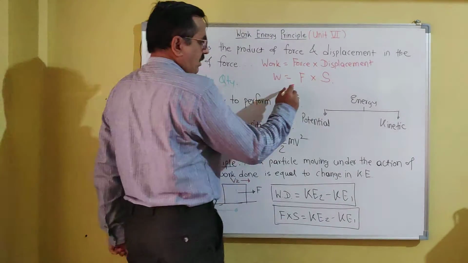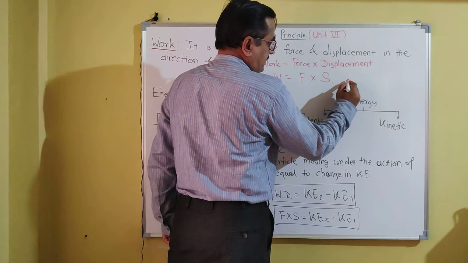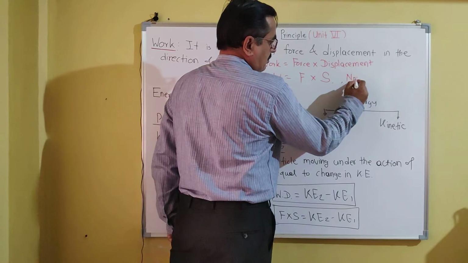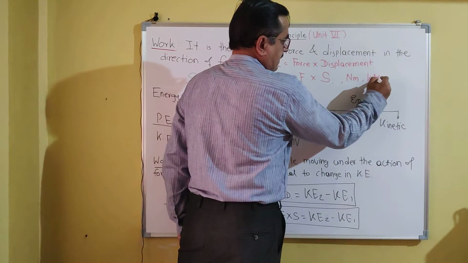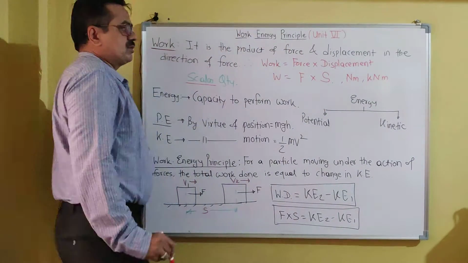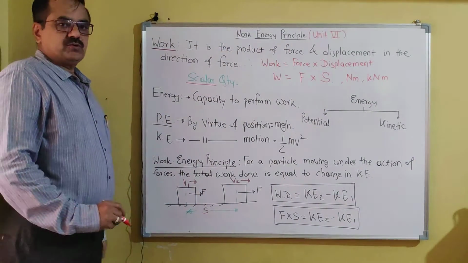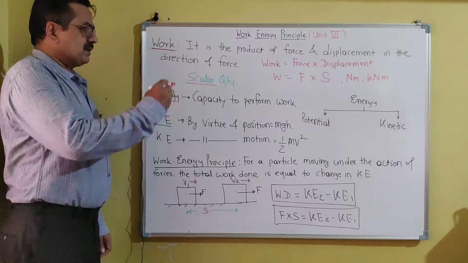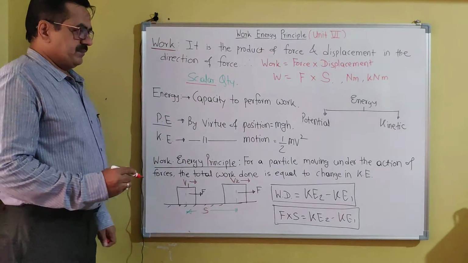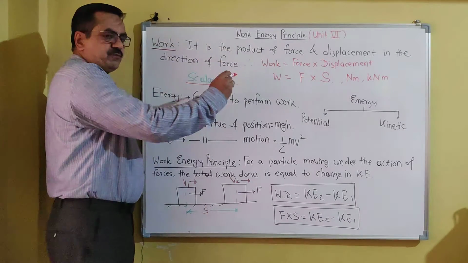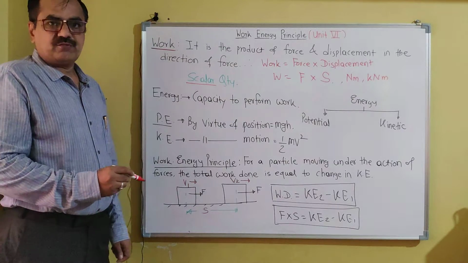Since it is the product of force and displacement, its unit is Newton meter, or it can be expressed in kilonewton meter.